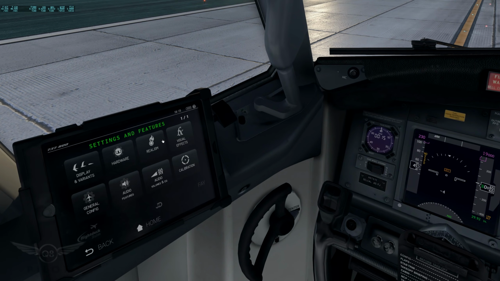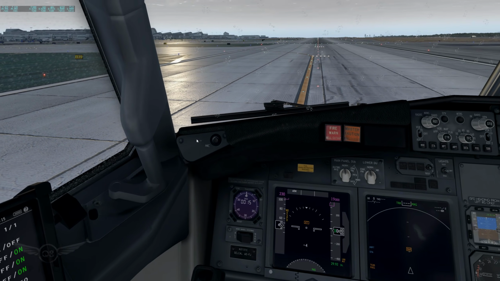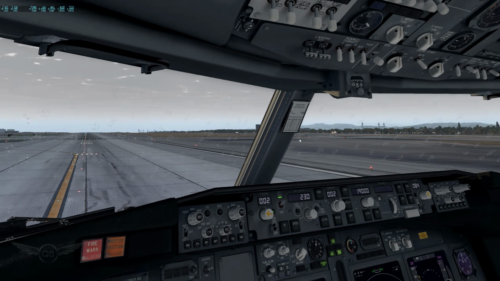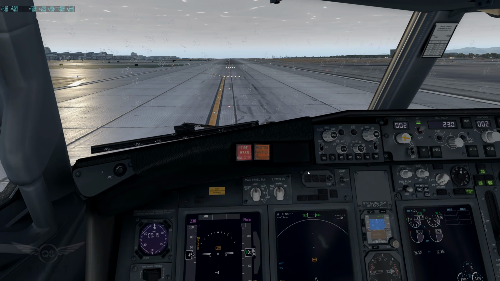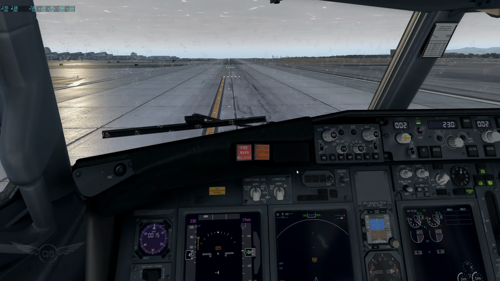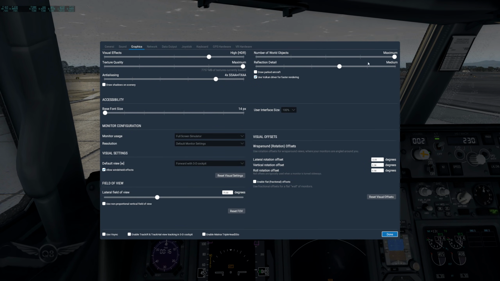There's an overcast, and I assume there is some rain as well. Let's do one thing, because LiveRain isn't working in... yeah, so there is some rain, as you can see. We're going to turn on the wipers. So the LiveRain library is one of the things that do not work in this version. And as you can see, we are getting 37. It actually went up a bit. Now, these are the same settings, so I haven't changed anything. The number of road objects is set at maximum. The reflection detail is set here, and everything else is the same.